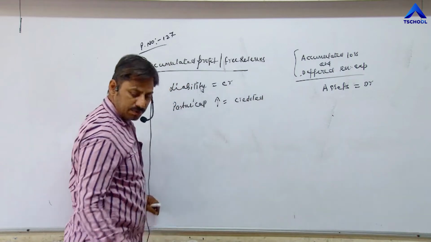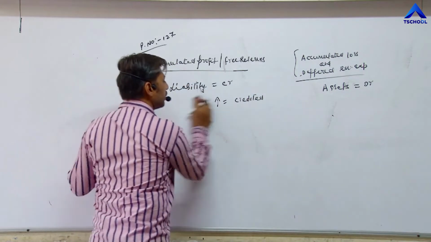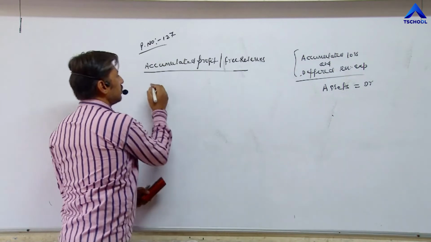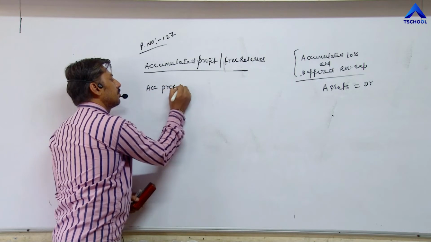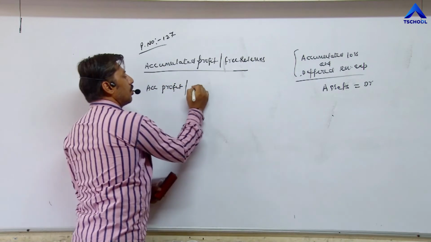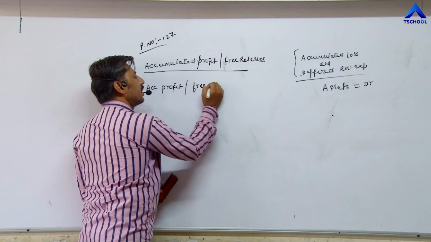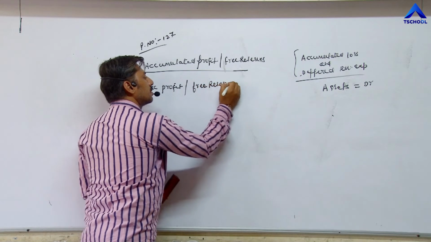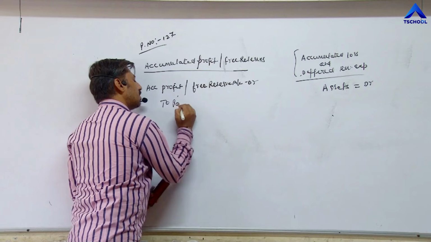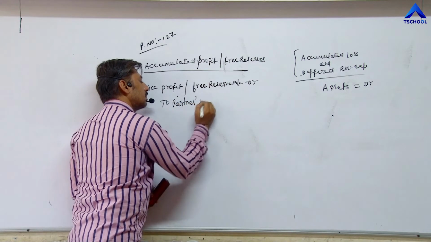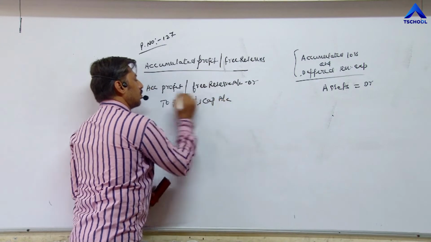So the entry becomes, in case of accumulated profit or free reserves, free reserves account debit to partners' capital account.